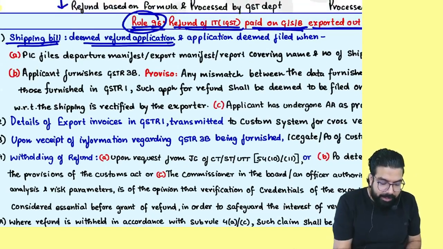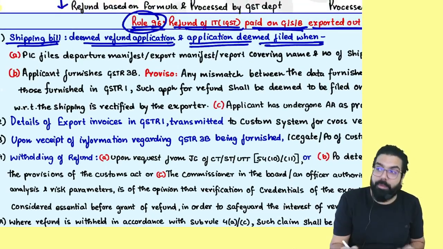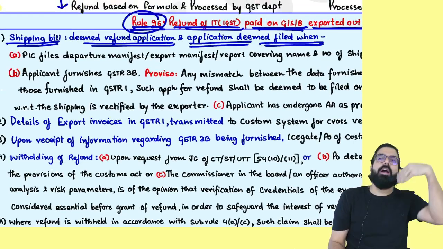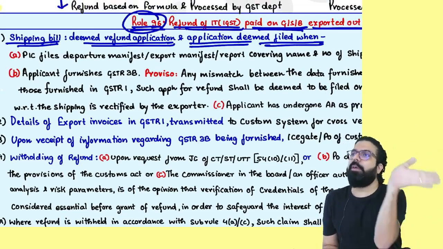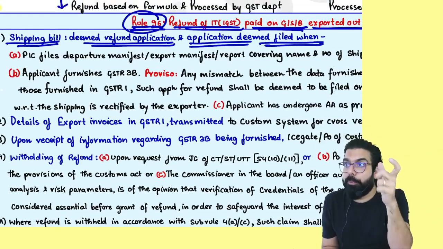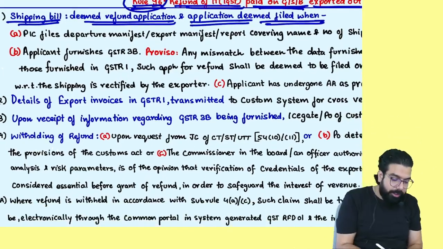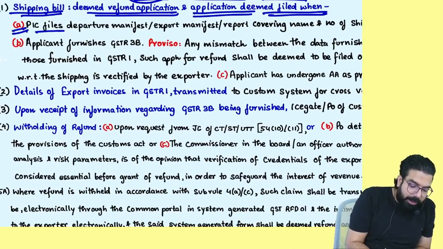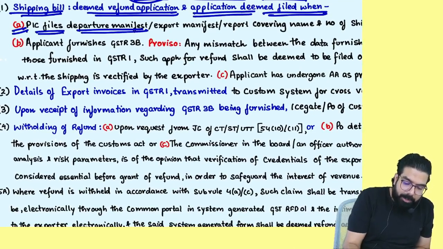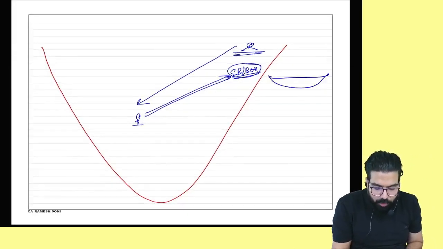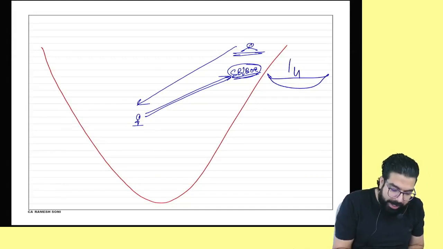Then they are telling, an application will be deemed to be filed when? Sir, I filed the shipping bill, but the goods never went out of India. There has to be a proof that your goods actually went from India to outside India. So they are telling, number A, the person in charge files the departure manifest.